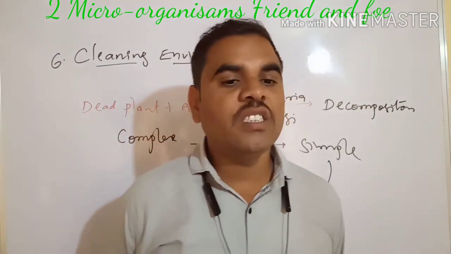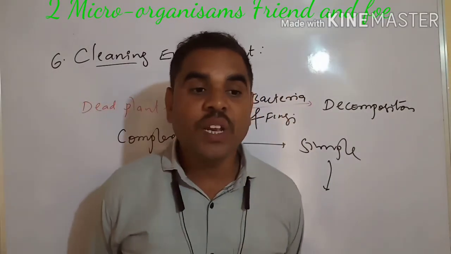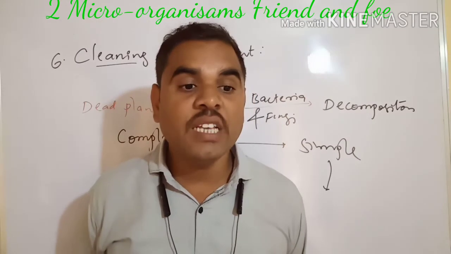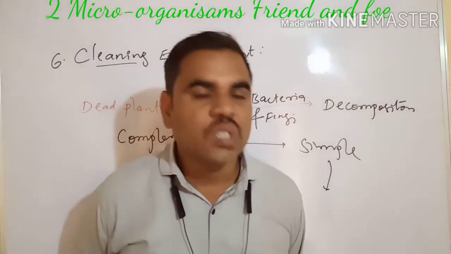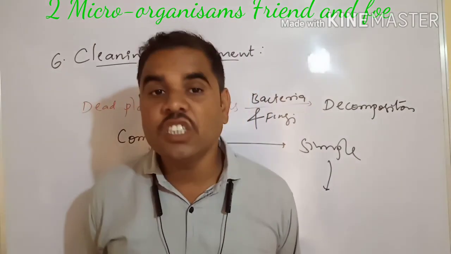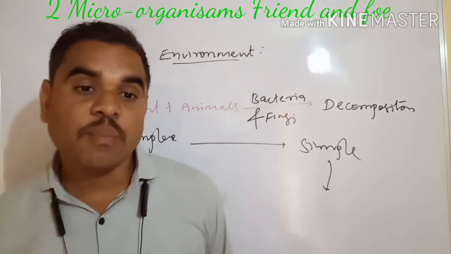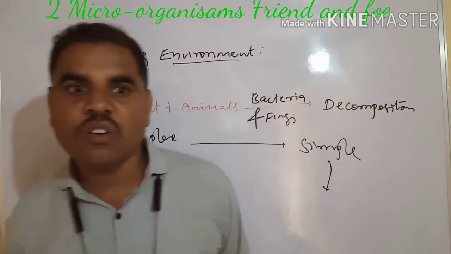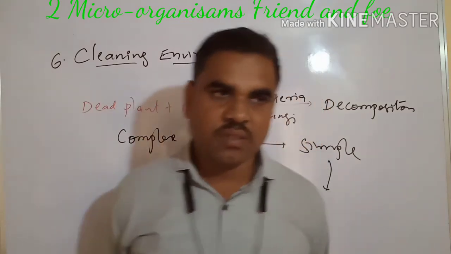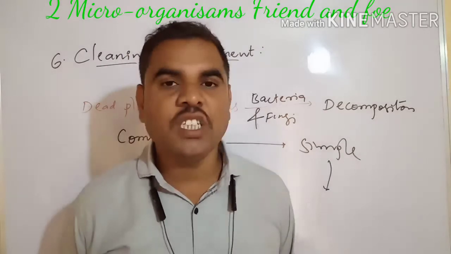Next, microbes convert plant and animal waste like feces, dung and urine into harmless materials, and they clean the environment. A lot of these materials, like fecal matter, garbage and waste, are released in our surroundings.